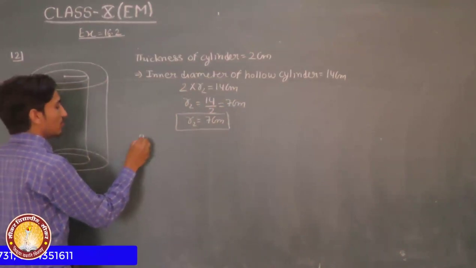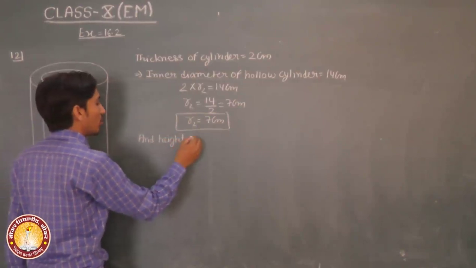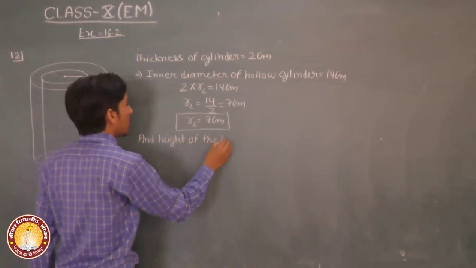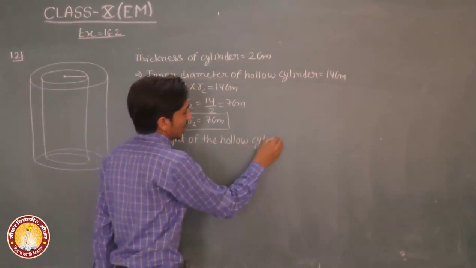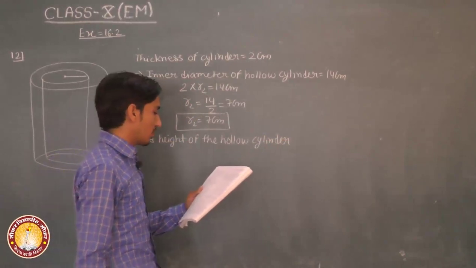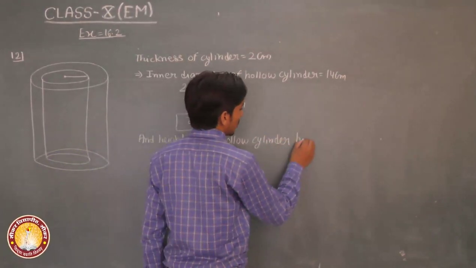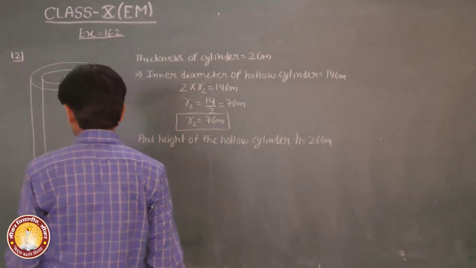And the height of the hollow cylinder H is equal to 26 centimeter.